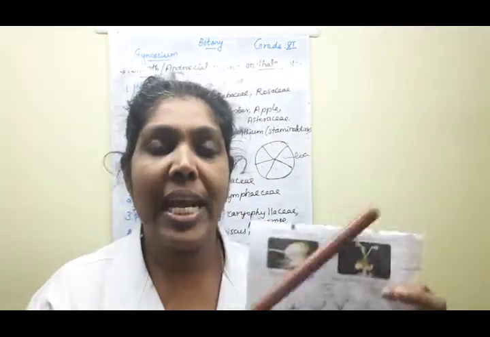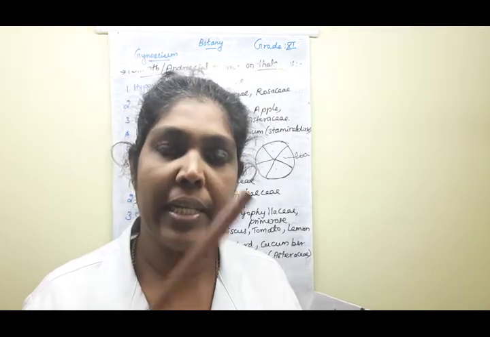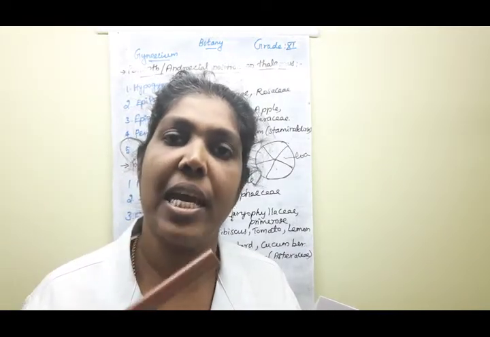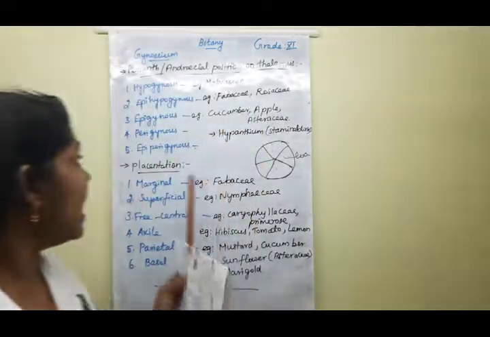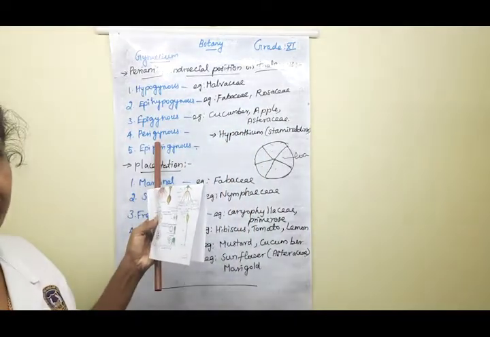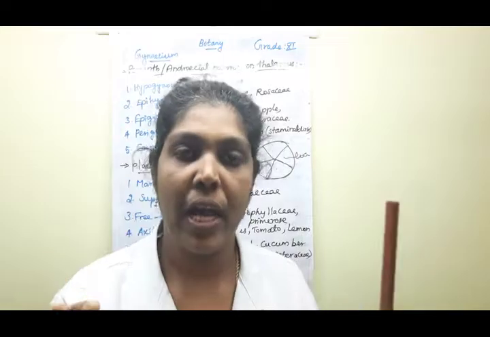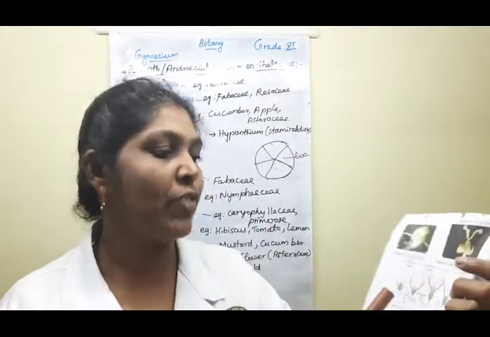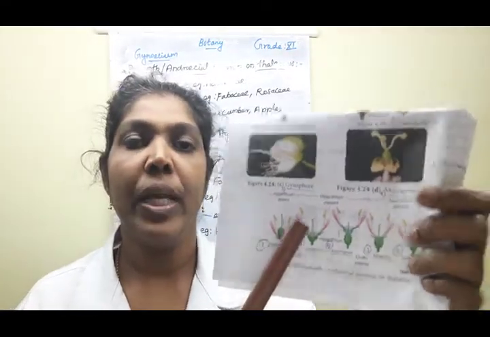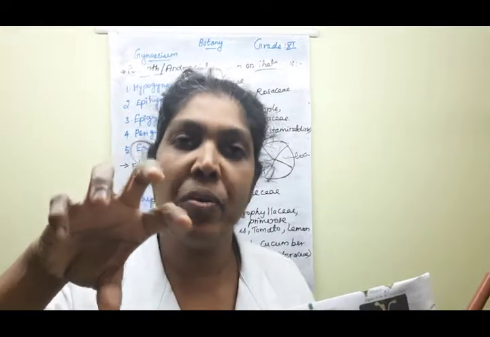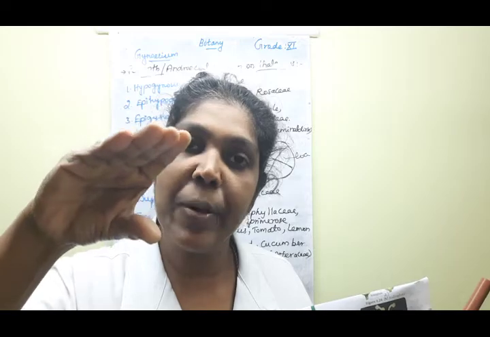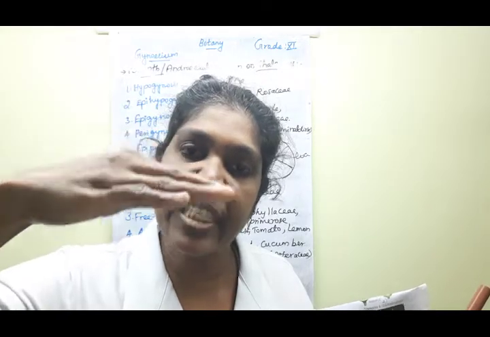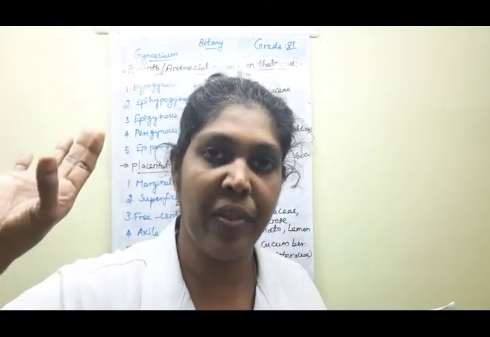Next we are going to explain the two types of flowers that present a hypanthium. First one, the perigynous flower. All of you listen: in the perigynous flower the ovary is superior, and the hypanthium is present at the base of the superior ovary.